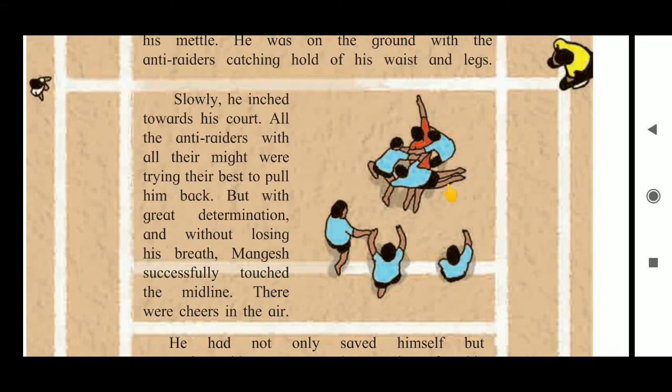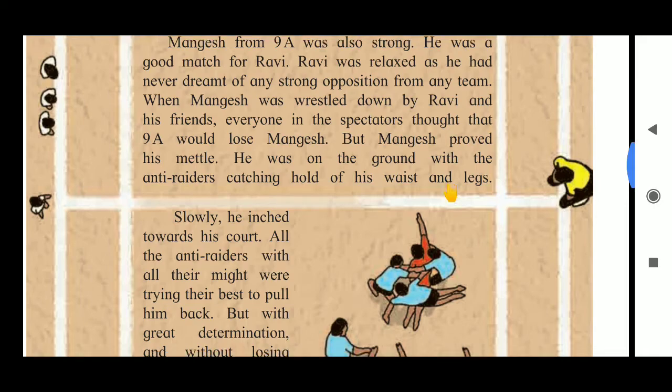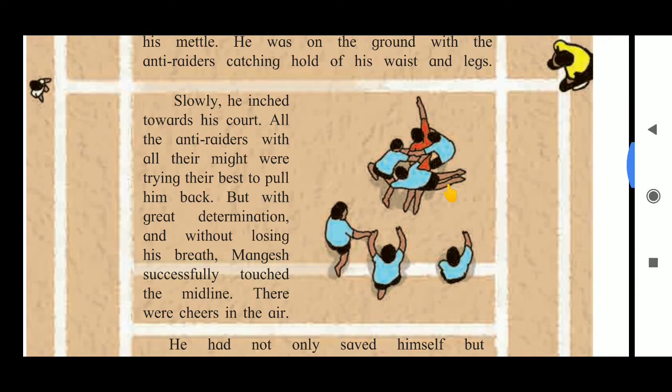So students, what we have seen in this video is that now the match is becoming very interesting. Mangesh has returned to his home. He has successfully touched the line.